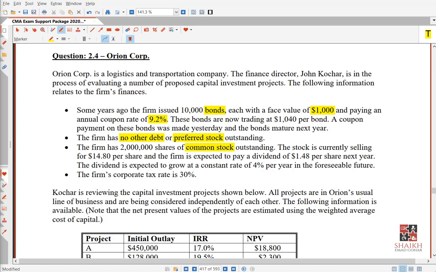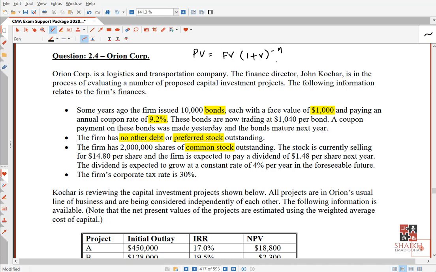Let me write for you. My friends, I am trying to tell you in simple terms that present value is equal to future value times (1 plus r) to the power minus n. Getting the story? To convert this future value into present value, I need to discount it.